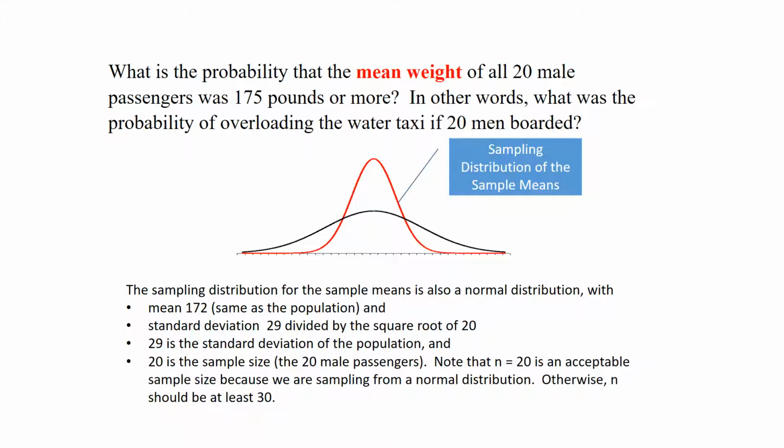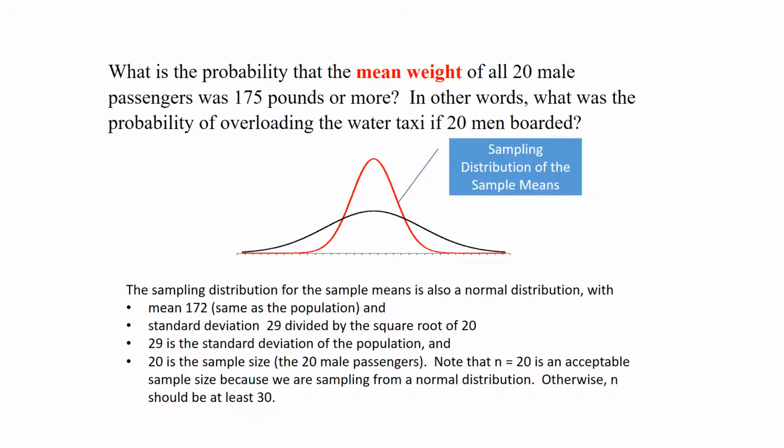So we would use the sampling distribution of the sample means, the taller, skinnier distribution. And this taller, skinnier normal distribution has a mean of 172, the same as the population, but the standard deviation is smaller. It's going to be not 29 pounds, but 29 divided by the square root of 20 pounds, where 29 is the standard deviation for the population, and 20, that number under the square root, is the sample size of the 20 men that we are gathering on our water taxi.